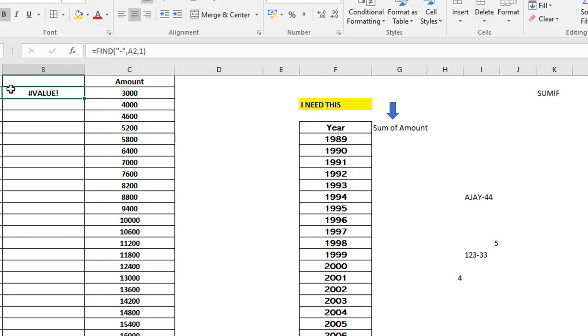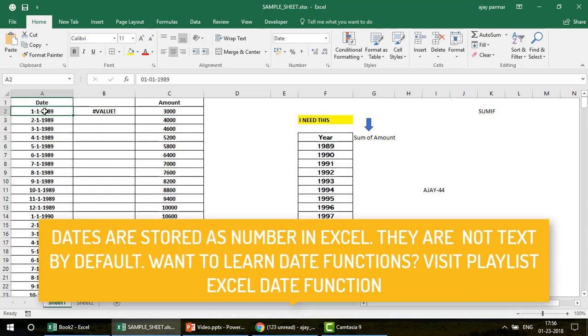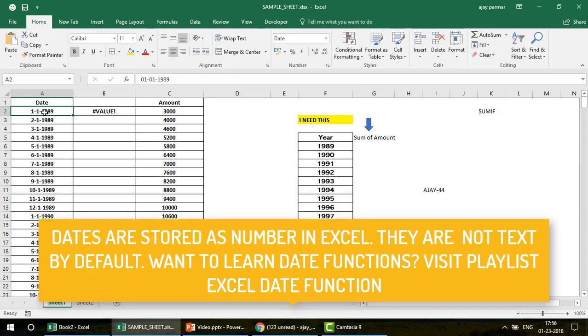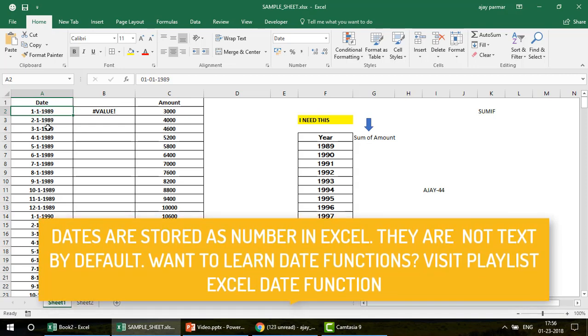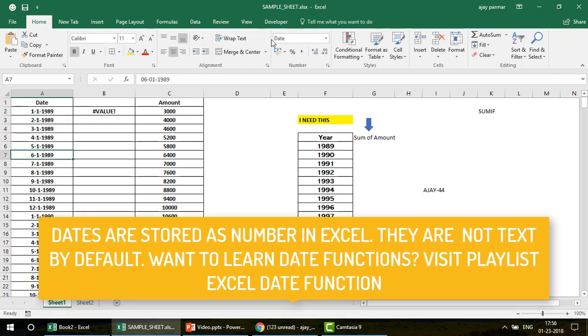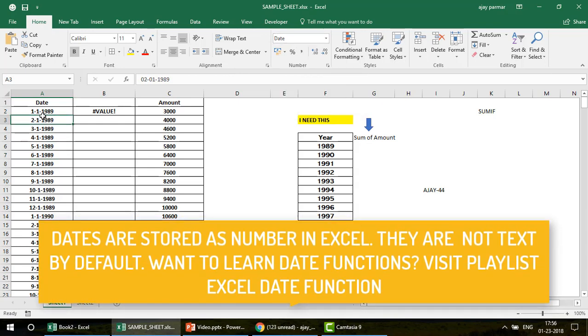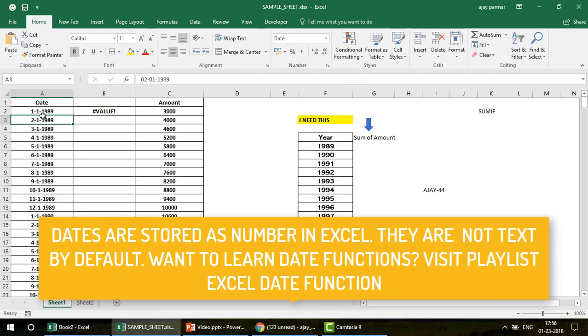The problem is because this is a date, and dates are stored as numbers, and this is not the hyphen, guys, this is the date. Why? Because you can see it's written in the date format with the hyphen sign. I can also show you, when I select any of these cells, I can see in the formatting they have put the date. If you do not know that dates are stored as numbers, you must go and watch my playlist Excel date and time functions.